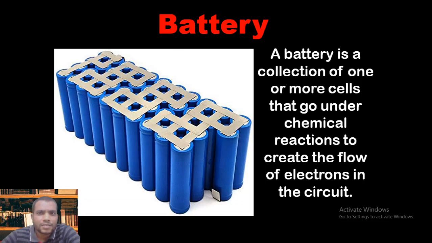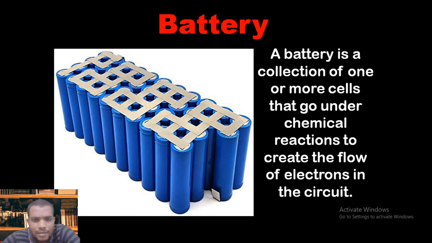A battery is a collection of one or more cells, and in the battery certain kinds of chemical reactions take place. That chemical reaction is the cause of the flow of charge. So this is one of the electrical energy sources.